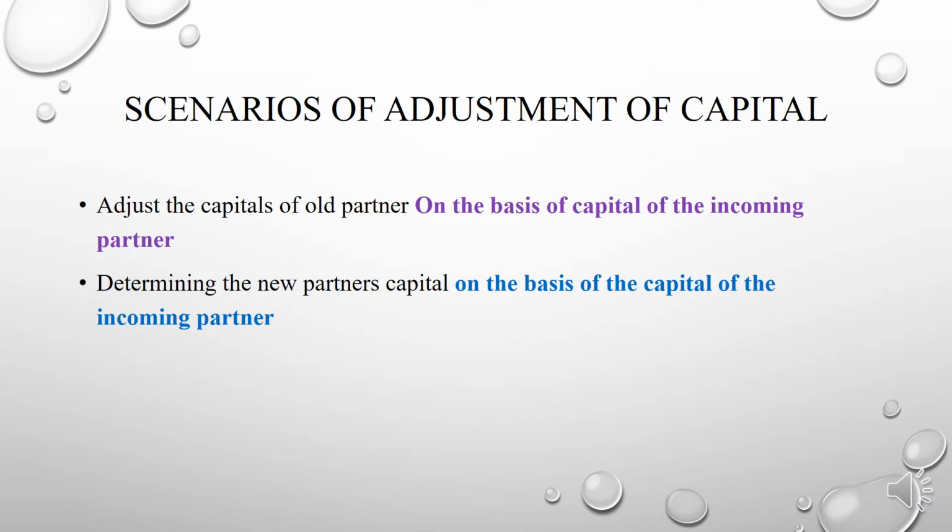Then there are mainly two scenarios of adjustment of capital. The first way of rearranging or adjusting the capital is to adjust the capital of old partners on the basis of the capital of the incoming partner. And the second one is determining the new partner's capital on the basis of the capital of the old partners. So these are the two main scenarios of adjustment of capital.